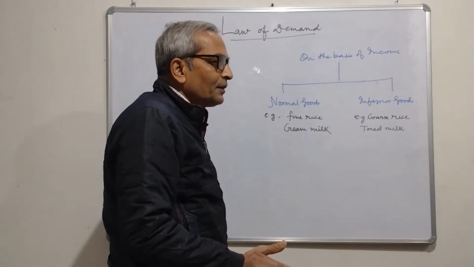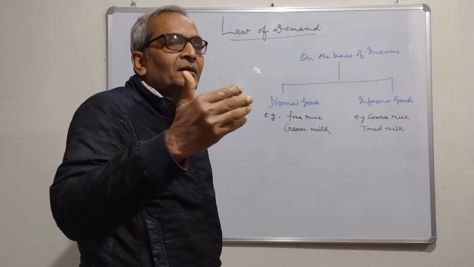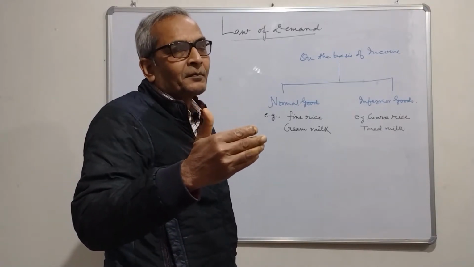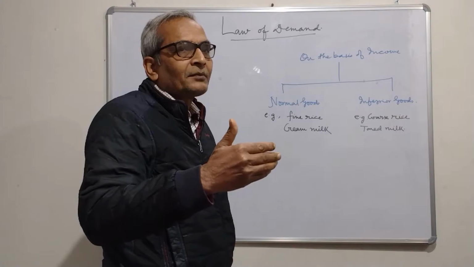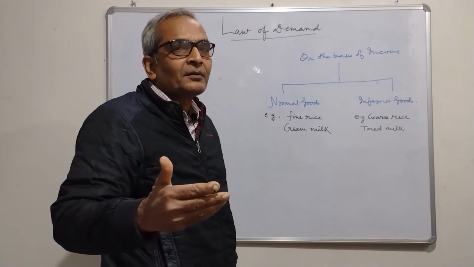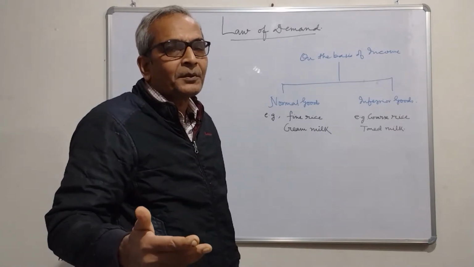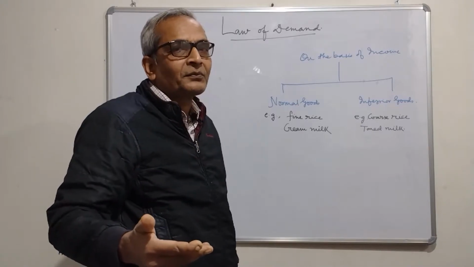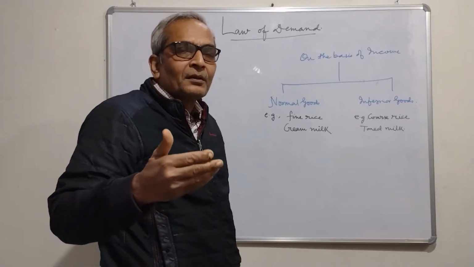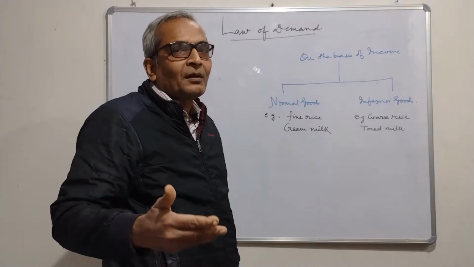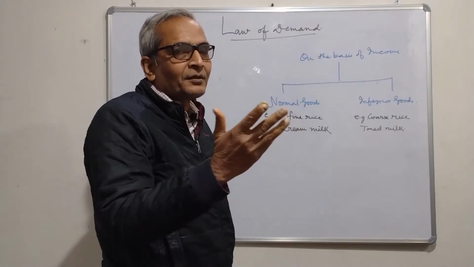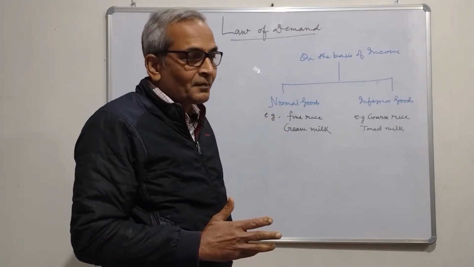So, when there is increase in the income of the consumer, the fine rice, its demand increases. People look for finer quality of rice, basmati ones, lal kila, etc. There are so many of them.